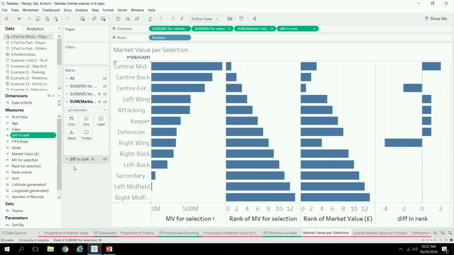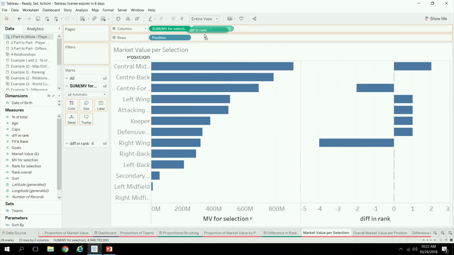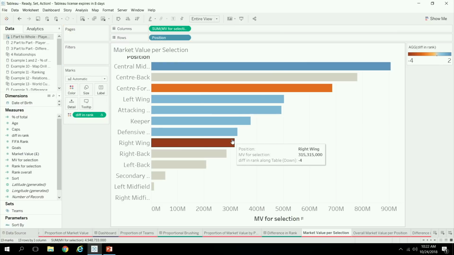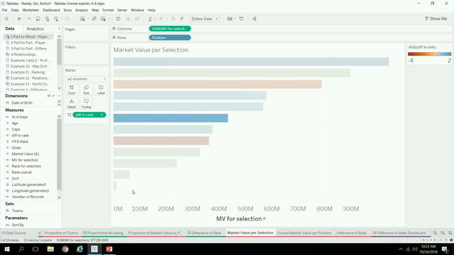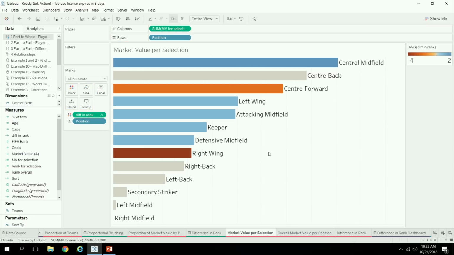Okay, so for the right part of the angel wing, we just need the market value for the selection, and then we'll color it by the difference. So, and I think I actually want it to be, yeah, that's right. Oh, yes, and then just a couple little formatting things. We'll hide this, and then just label it with the position.